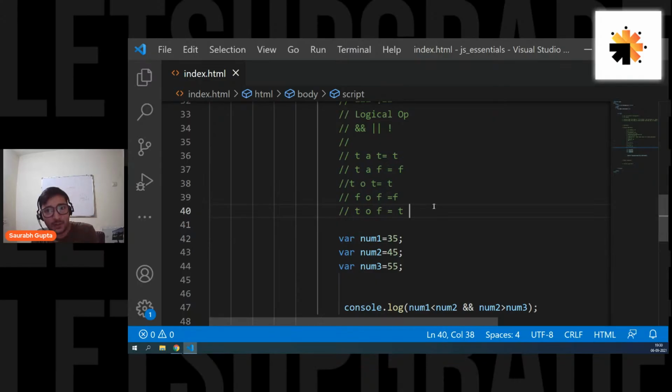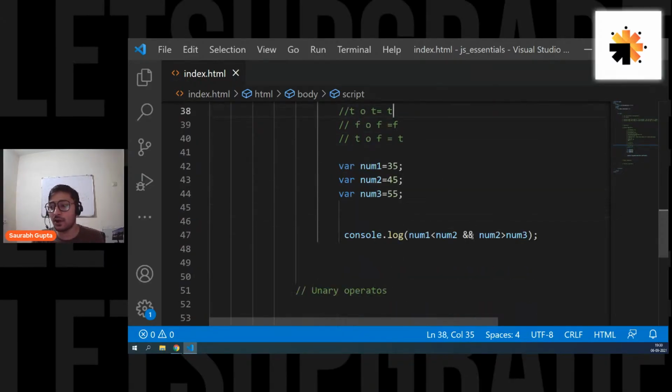Simple. It's the exact same logic, this one. So if both are true, and will give true. If one of it is true, or will give true. If one of it is false, and will give false. That means for and, both of them should be true. And for or, even one is true, it's fine. Remember it, guys.